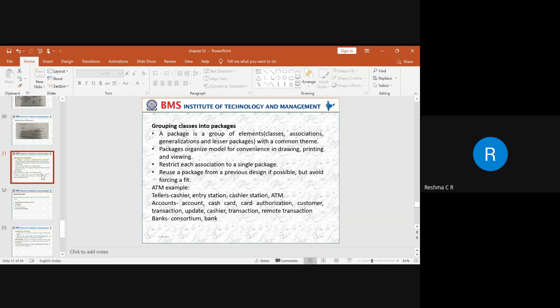Similarly, a package consists of all these classes. Generalizations will be there, associations may be there, so all these things. So when we are looking at an individual package, these individual packages will tell you a different description of how the contents are being taken care of. So that is how we are trying to use a package.